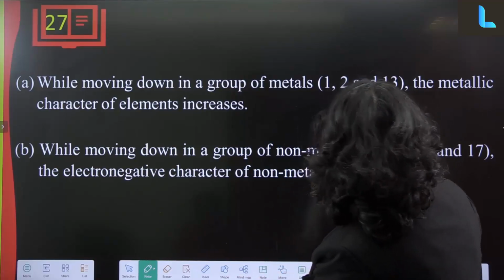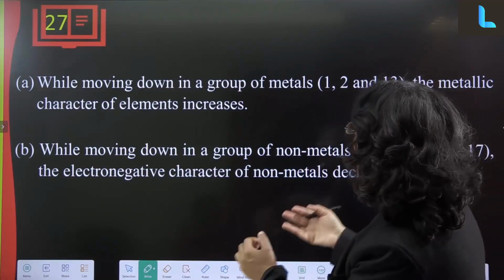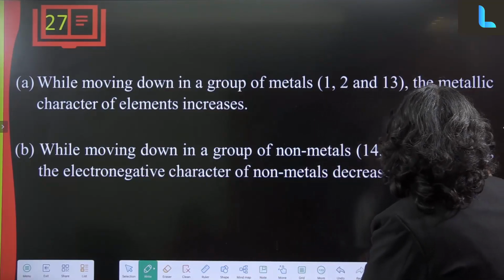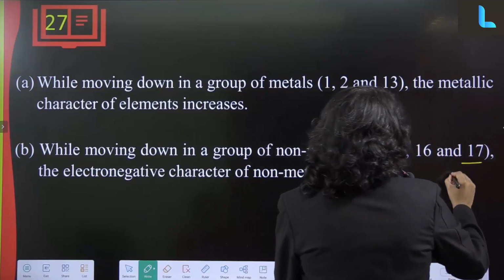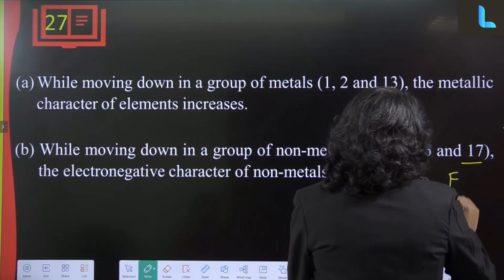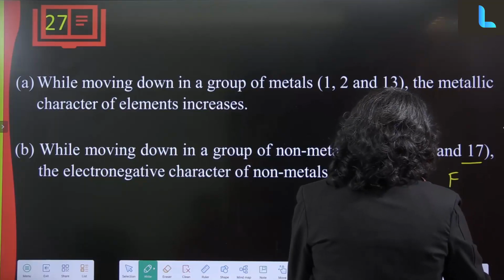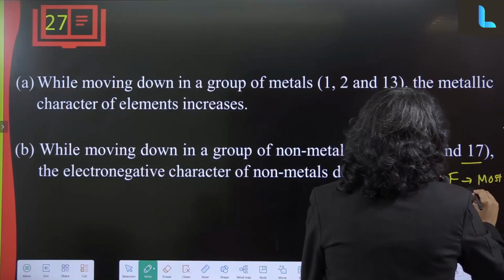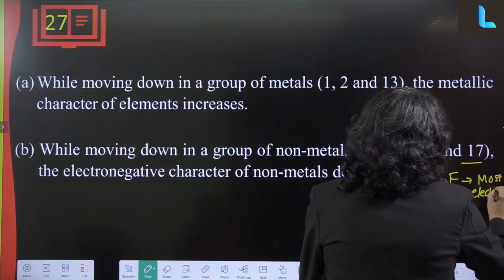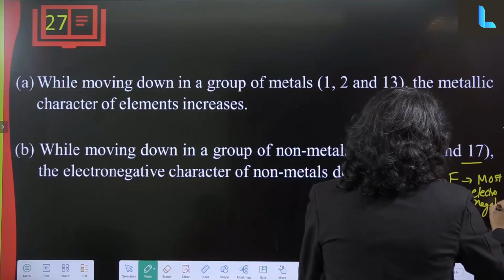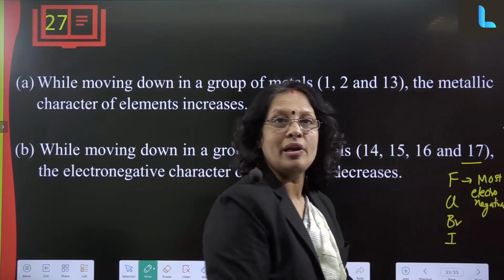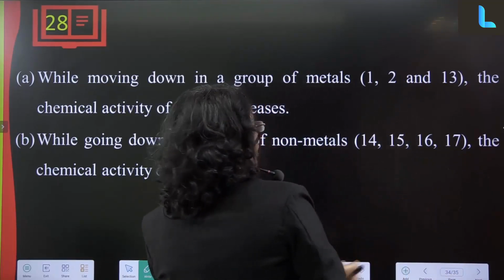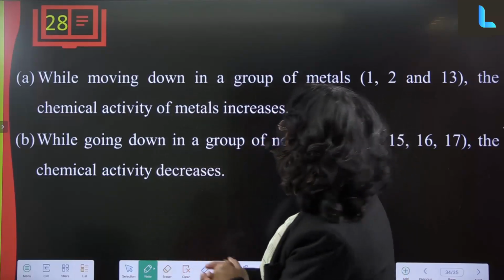While moving down a group in non-metals, 14, 15, 16, 17, the electronegative character of non-metals decreases, because here we can see group 17. Fluorine is the most electronegative, then chlorine, bromine, iodine. So this is the most electronegative in the periodic table. Okay, what is electronegativity? It is the property or capacity to attract electrons towards itself.